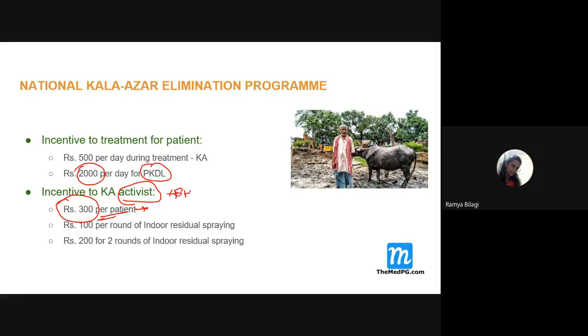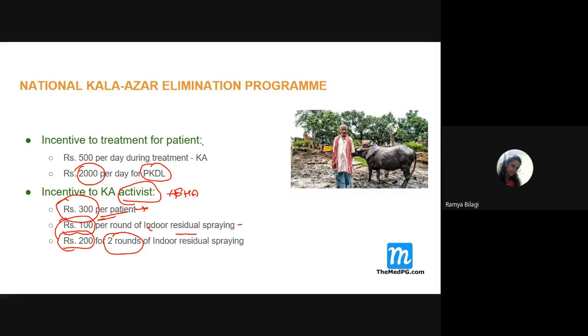Yes. And if the health worker does indoor residual spraying, if they spray DDT or pyrethroid, for one round of spray they will be given how much? 100 rupees. If they have done two rounds of spraying, then how much will they be paid? 200 rupees. Yes, students, this is all about the National Kala Azar Elimination Program. Are you all clear, students? Yes, ma'am.